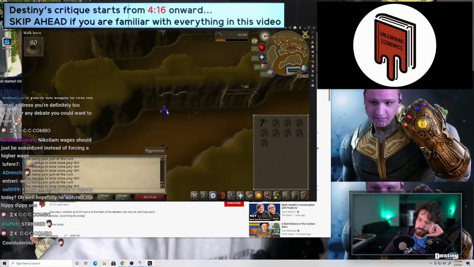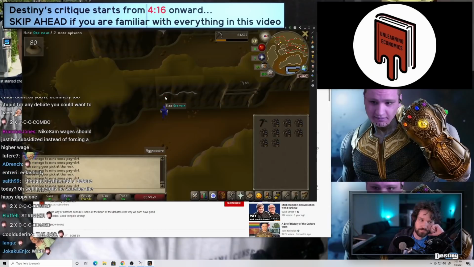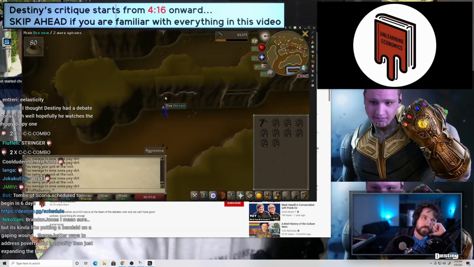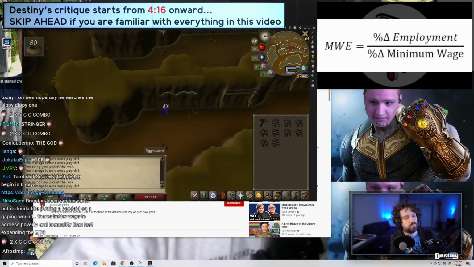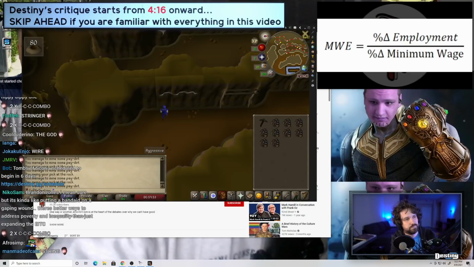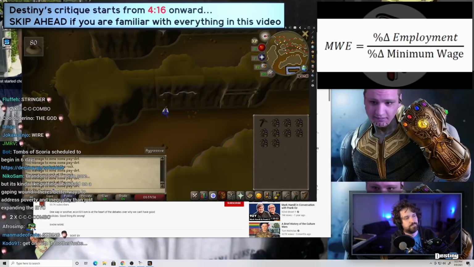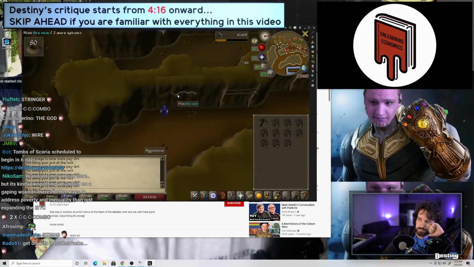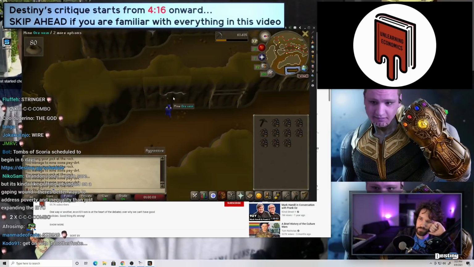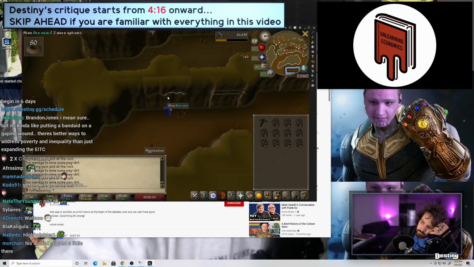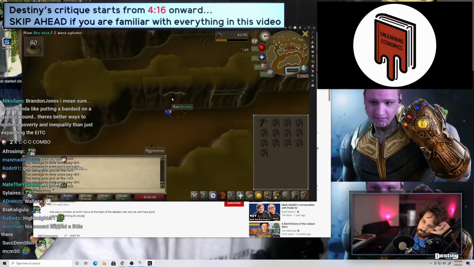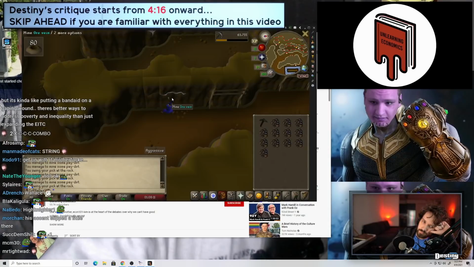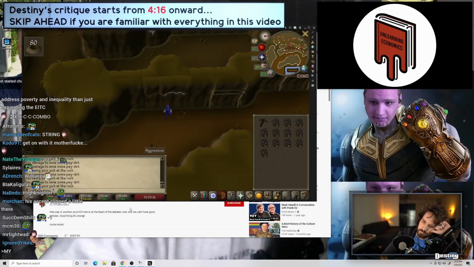In economics, elasticity means the percentage change in one thing because of a percentage change in another thing. Stringer was talking about the change in demand owing to the change in the price of their product. But here, we will mostly be talking about the change in employment owing to a change in the minimum wage. So, an elasticity of -1 means that if the minimum wage increases by 1%, employment will fall by 1%. An elasticity of -0.1 means that if the minimum wage increases by 1%, employment will fall by 0.1%. You can see that the former would be hugely problematic, while the latter could easily be considered a price worth paying for higher wages.